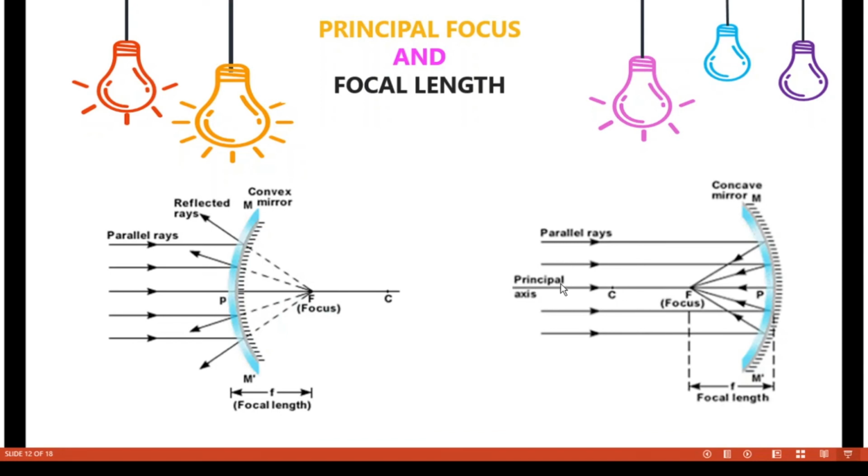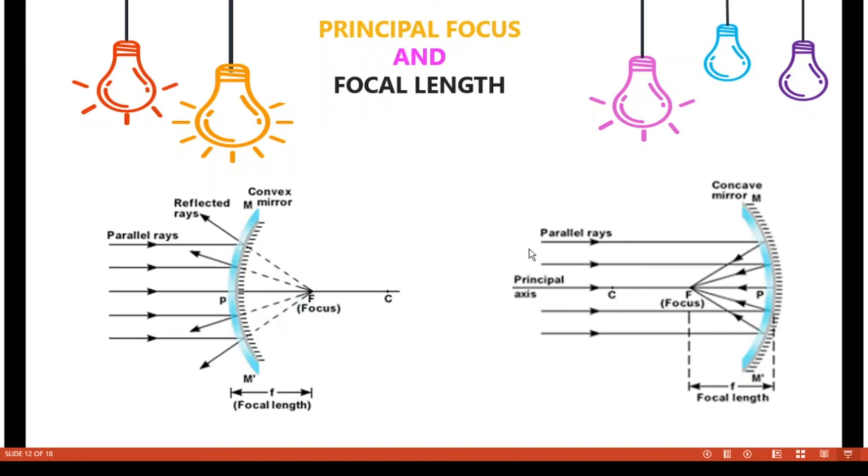So the beam of light passing parallel to the principal axis will be focused at a point on the principal axis after reflection. This point is known as focus. Since it lies on the principal axis, it is also called the principal focus.